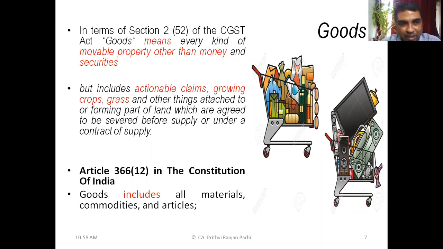Growing crops are goods. Grass is also goods, and other things attached to or forming a part of land, even if attached to land or forming a part of land, which are agreed to be severed before supply or under a contract of supply, they are also goods. Suppose a tree is attached to the land, and there is an agreement or a contract to cut and sell the tree. In that case, the tree will be considered as goods. Right? Understood the definition.